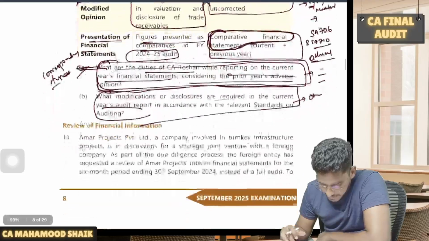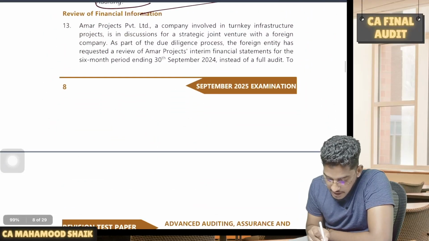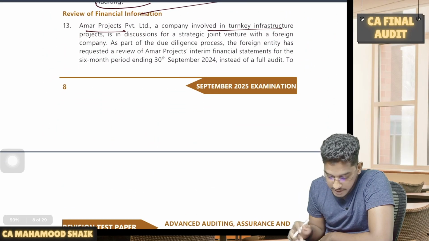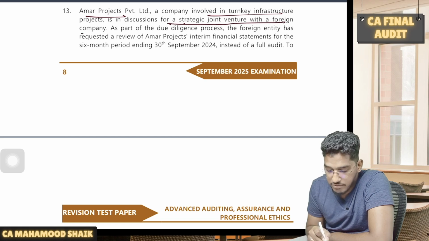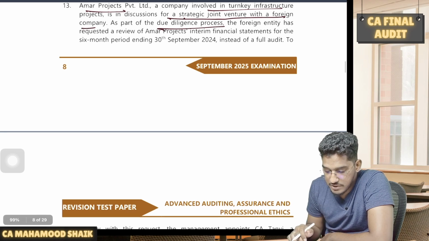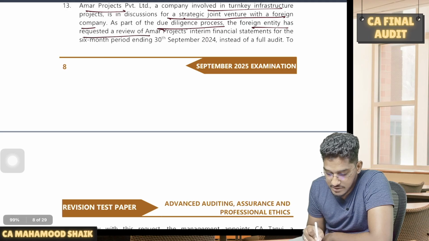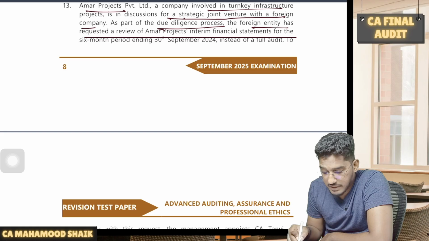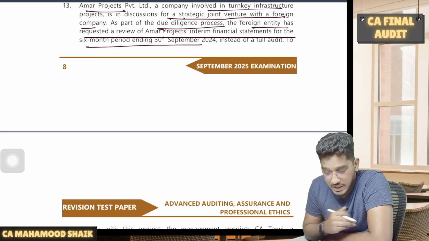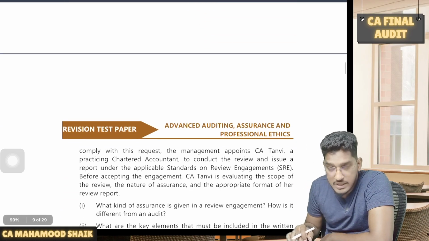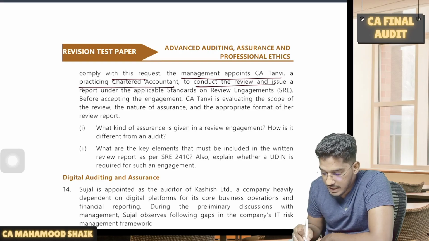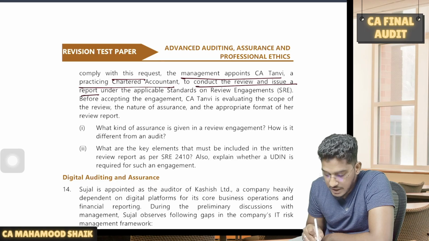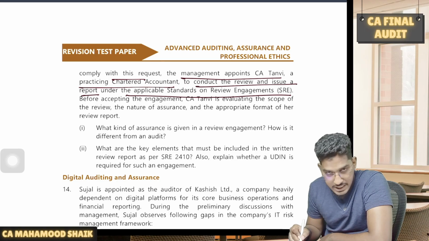Okay, right. Next, Amar Projects Private Limited, a company involved in turnkey infrastructure projects, is in discussion for a strategic joint venture with a foreign company. As part of the due diligence process, the foreign entity has requested a review of Amar Projects' interim financial statements for the 6-month period ending on 30th of September 2024 instead of a full audit. To comply with this request, the management appoints CA Tanvi, a practicing chartered accountant, to conduct the review and issue a report under the applicable standards on review engagements.